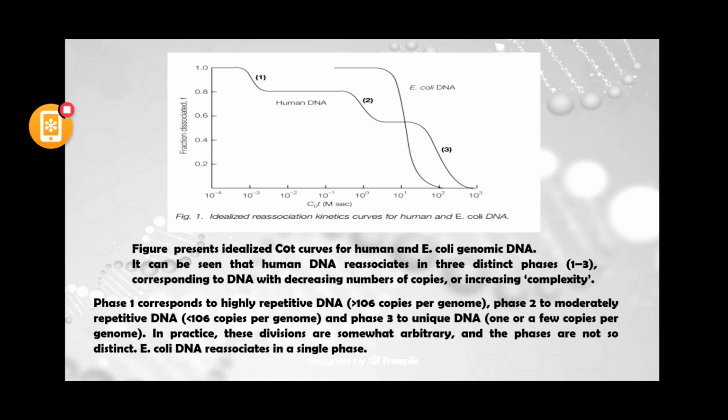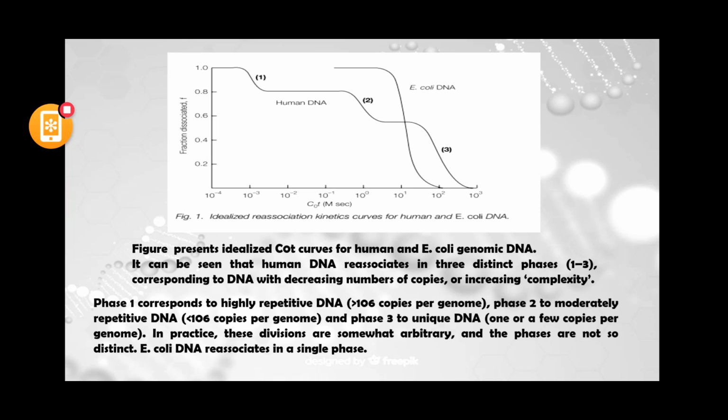So phase 1, which is getting renatured very fast, is the highly repetitive DNA sequences. Now phase 2 tells about moderately repetitive sequences, because it takes more time to renature than the highly repetitive sequences. Now phase 3 is the unique DNA sequences.